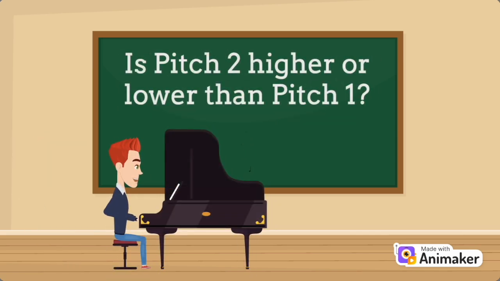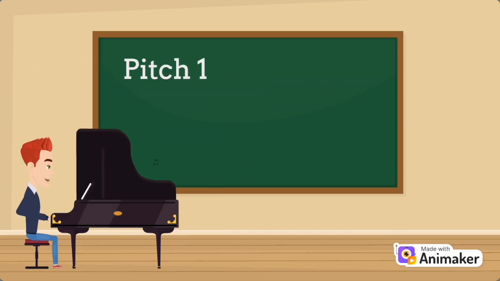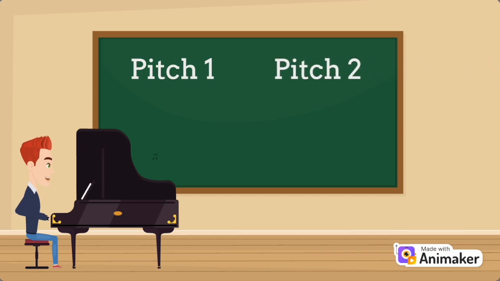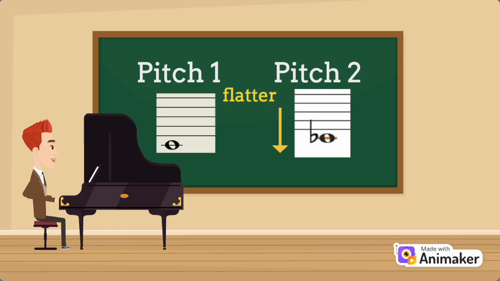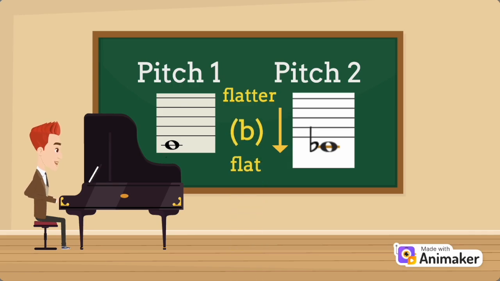Now listen to this example. Is pitch 2 higher or lower than pitch 1? In this example, pitch 2 is lower than pitch 1. When a pitch is lower than another pitch, we sometimes say that the pitch is flatter than the other pitch, and we use this special symbol called a flat to indicate this.